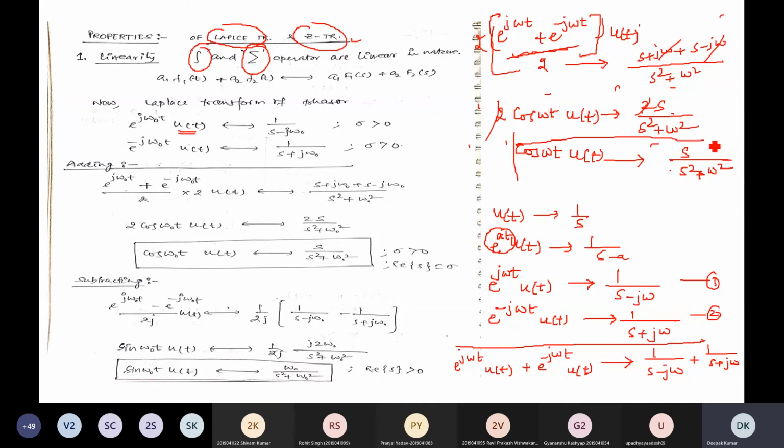So you can see that the Laplace transform of any other signal can also be obtained using the basic signal u of t and applying some property. If you know the basic signal and you can apply some property, you can find the Laplace transform of some other signal. No need to calculate always through the conventional approach, the integration of any function multiplied with e to the power minus st dt. This integration does not always need to be solved. You can also find it by applying some properties.